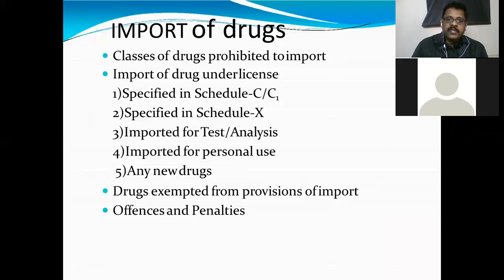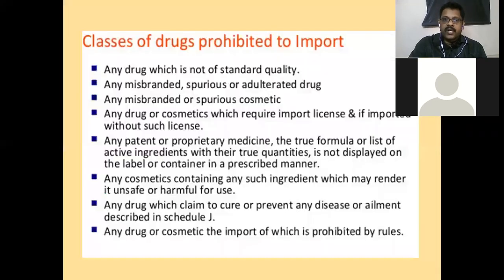One is specified in Schedule C, C1 drugs, separate license is given. Schedule X, separate license is given, and then we can obtain license for importing of substances only for test and analysis, and we can import for personal use. We can import any new drugs and drugs exempted from provisions of import, offenses and penalties if it is not followed properly. So like that, various sub classification under which we can discuss this topic elaborately.